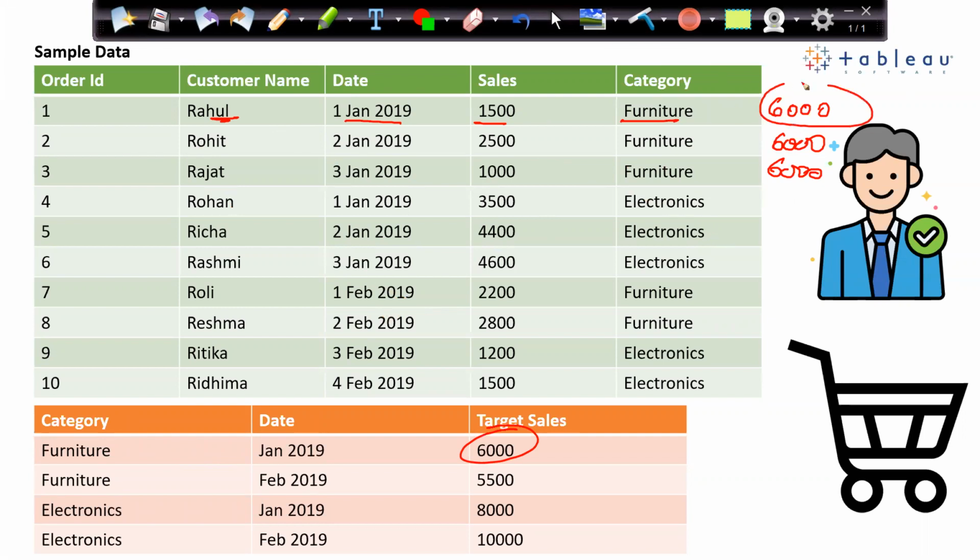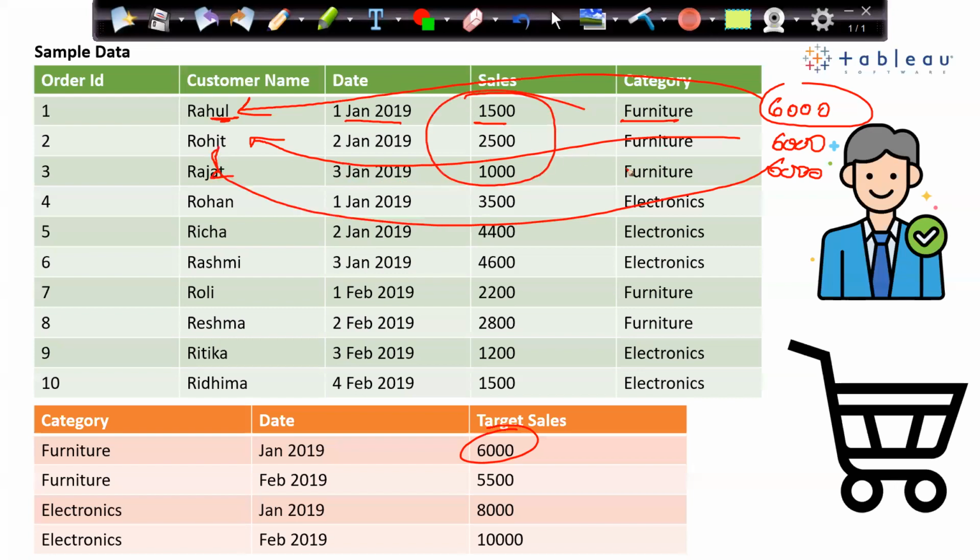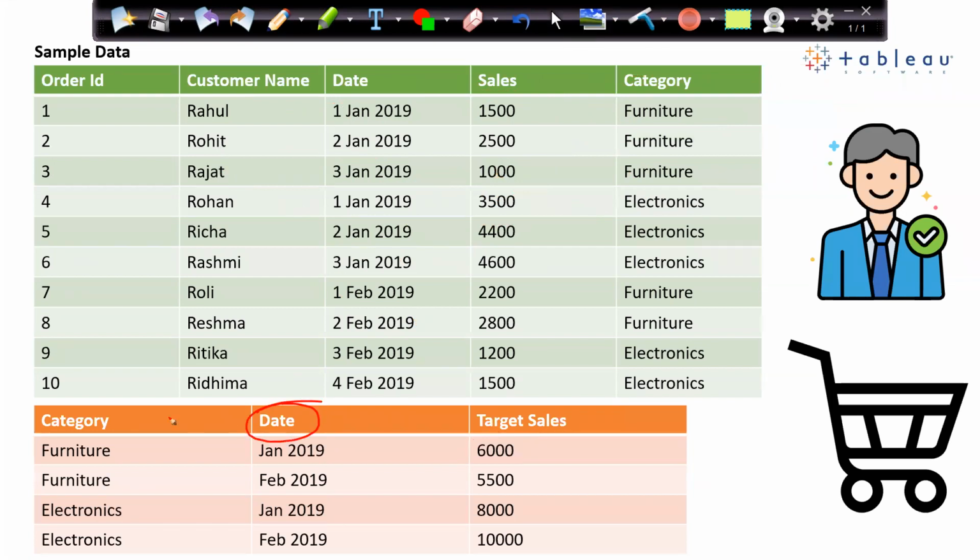Is this 6,000 the target for Rahul? Is this 6,000 the target for Rohit? Is this 6,000 the target for Rajat? Or is this a target for all the three records? It is the target of all the three records, right? The sum of all the three should be 6,000. So this join is also not working properly. When I'm doing a join with date and category, it's not working.